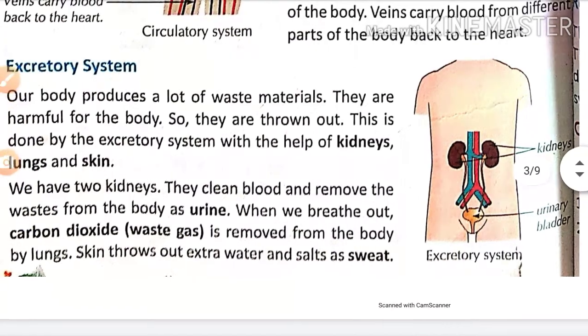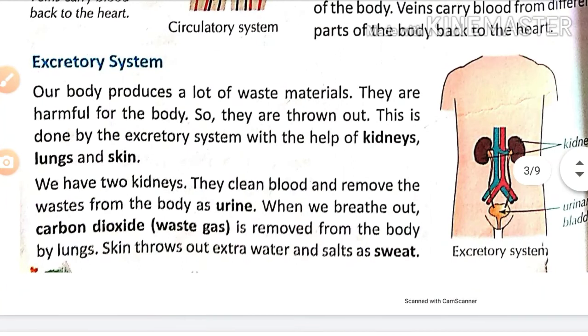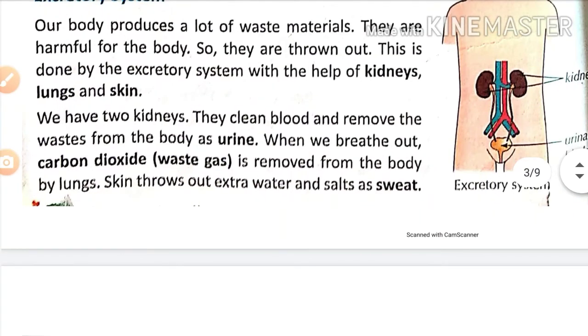Here is what is written in your book: a body produces a lot of waste materials. They are harmful for the body, so they are thrown out. This is done by the excretory system with the help of kidneys, lungs and skin. We have two kidneys. They clean the blood and remove the waste from the body in the form of urine.